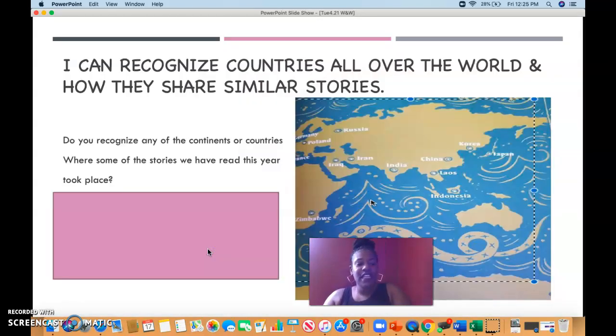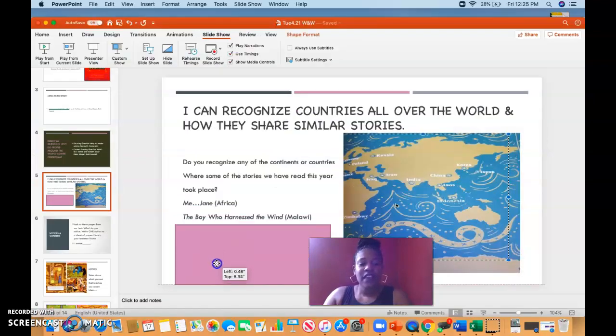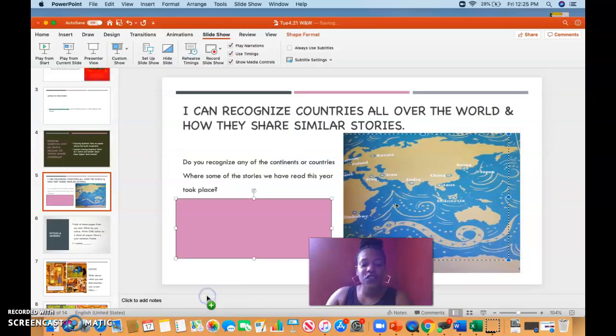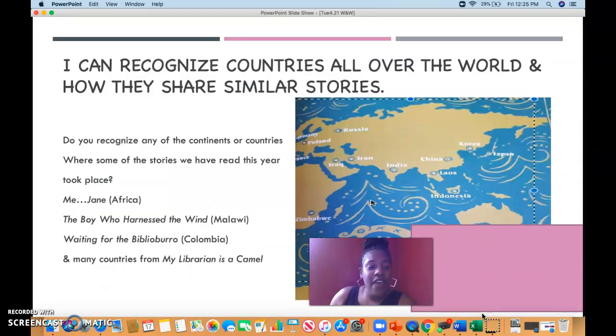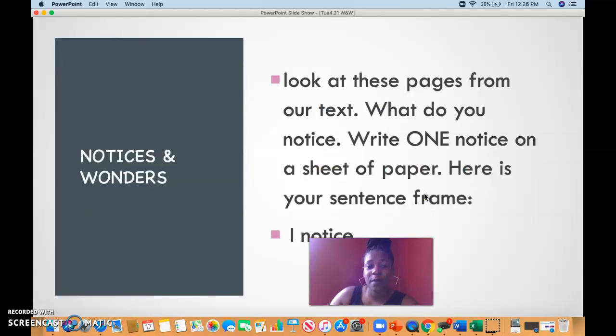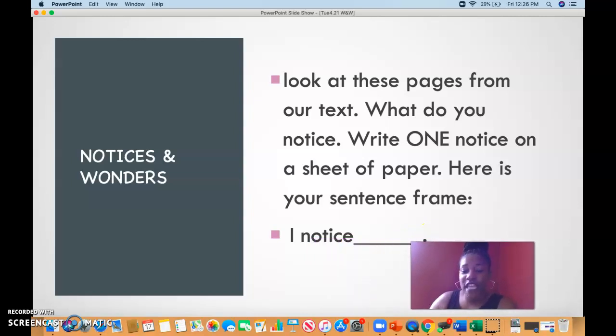So now let's think back. We had Me Jane, which was in Africa. We had The Boy Who Harnessed the Wind, Malawi, and Waiting for the Biblioburro, which was in Colombia. And many countries were talked about in the book My Librarian is a Camel. Go ahead and kiss your brain if you remember any of those stories and where the setting was for those stories.